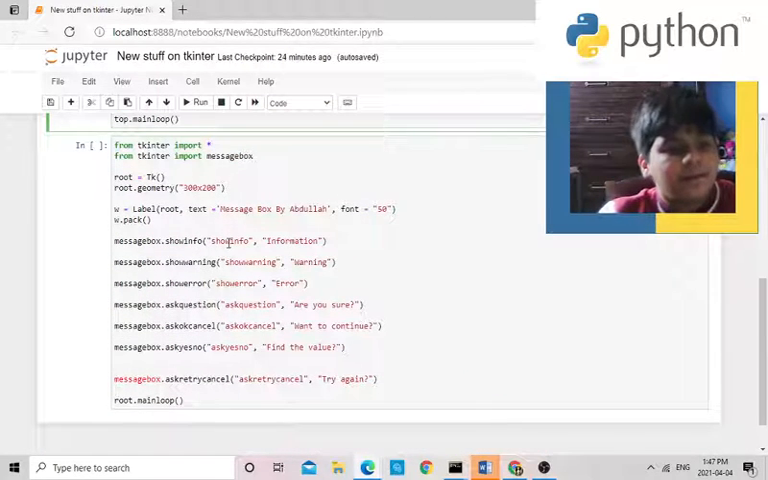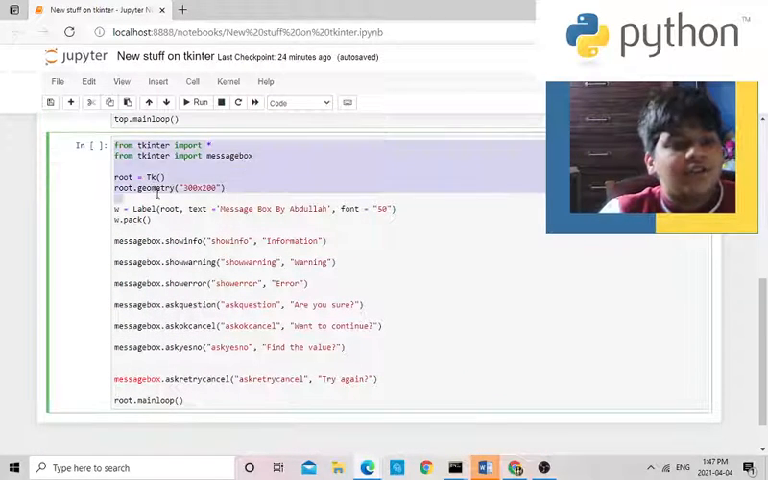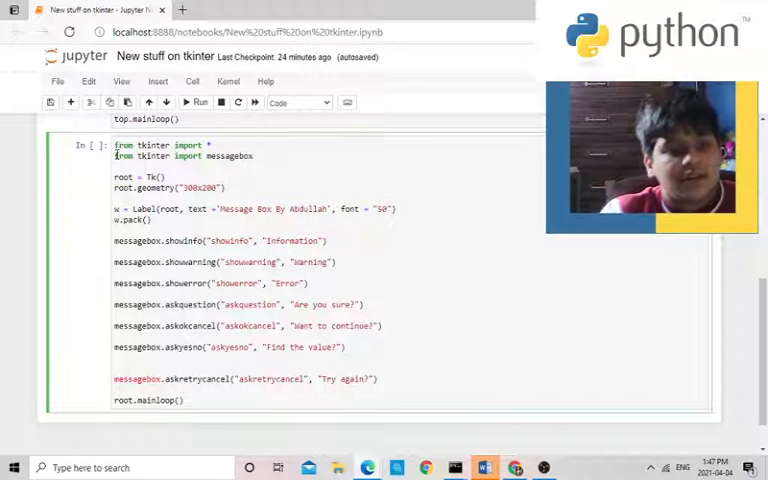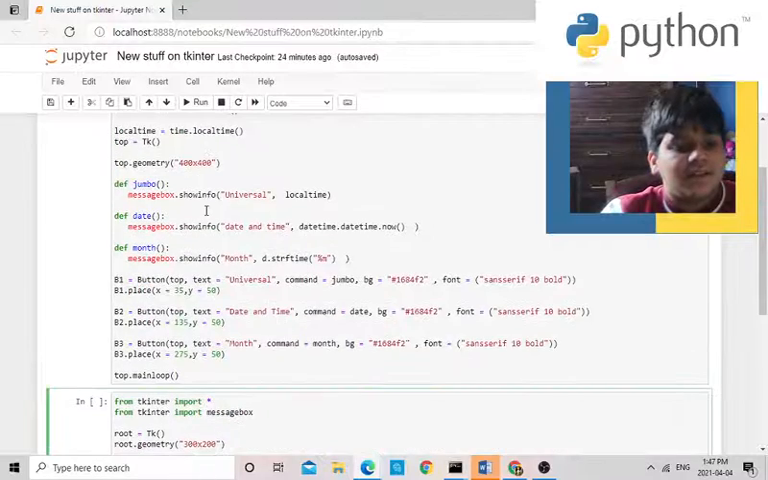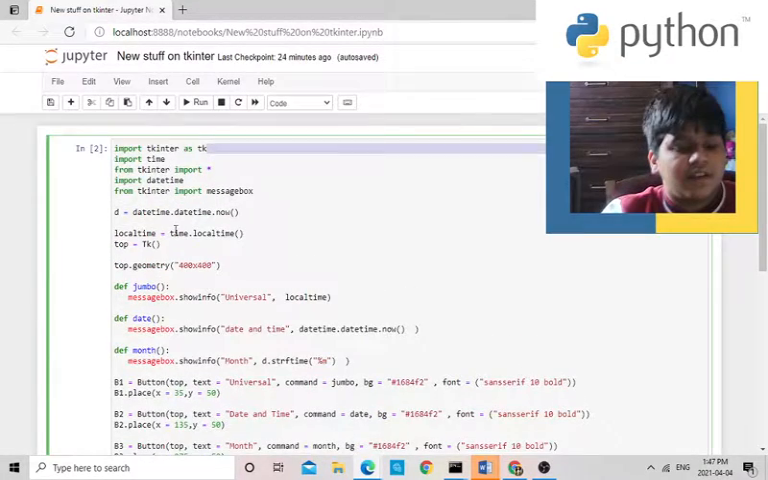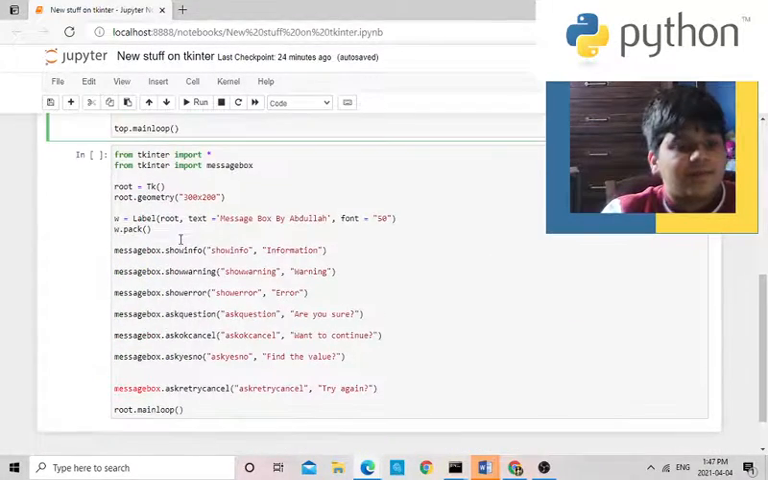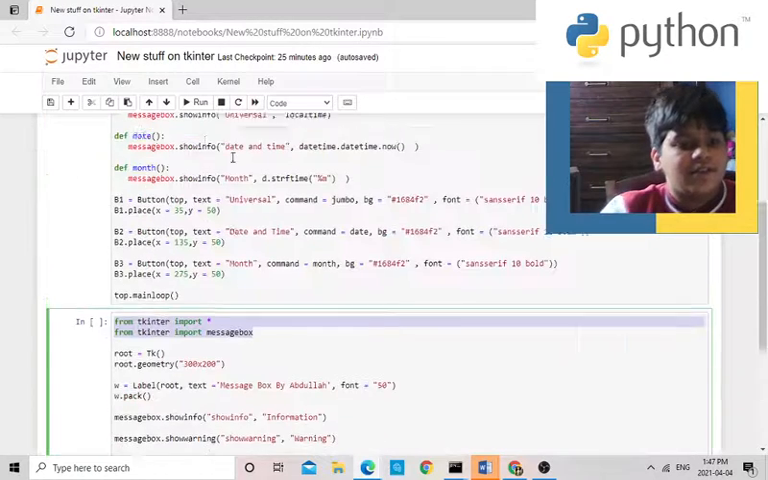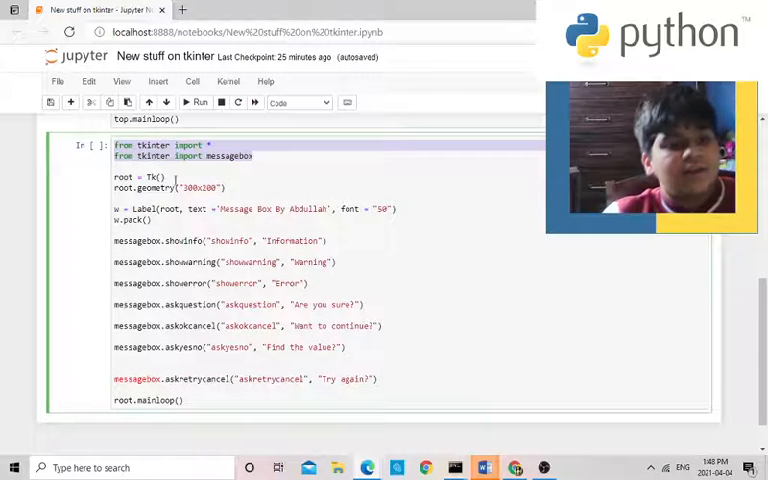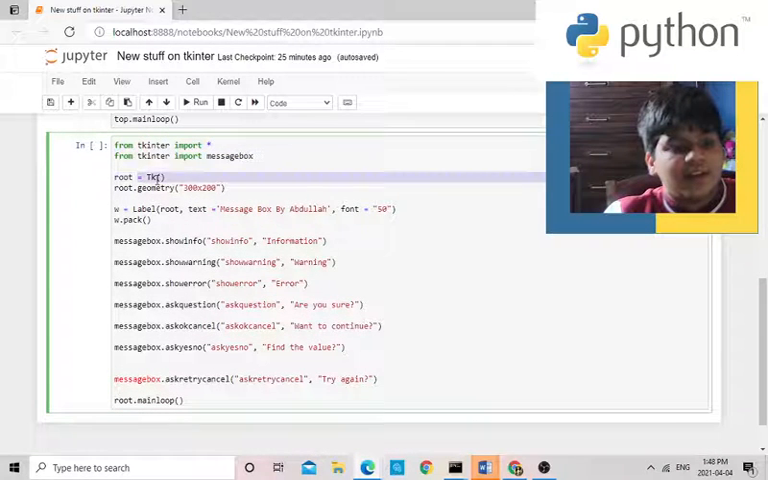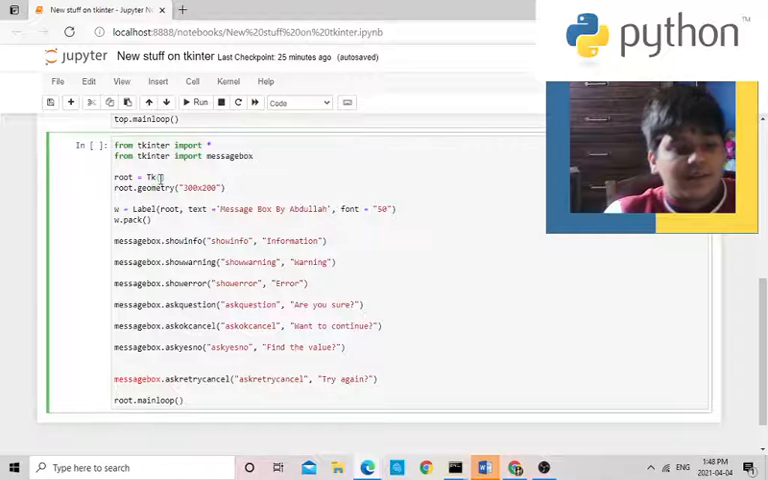This is perfect. So now over here, I'm going to show the different types of message box. From tkinter import. Why you're not saying import tkinter is because import tkinter is already here, right there. And from tkinter import all and messagebox. You don't have to include this because you already included this on the first one, so perfect. So now root equals Tk, root is the name. This is basically everything that we have learned.